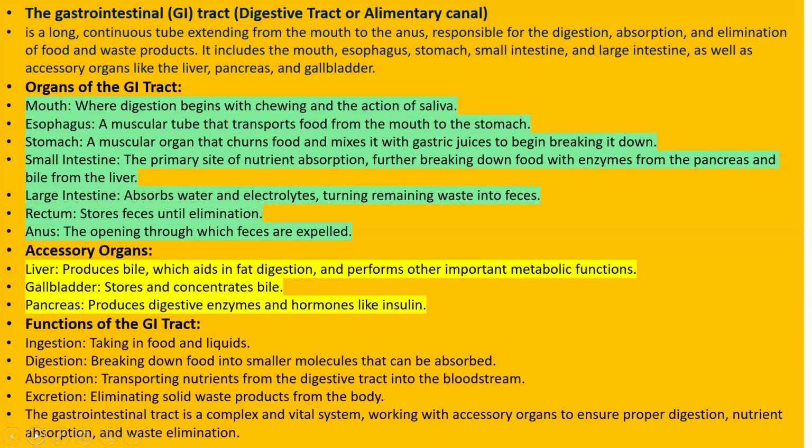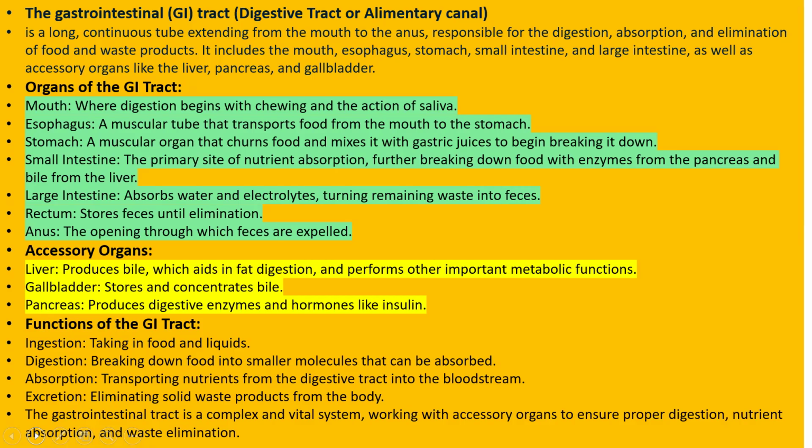The large intestine absorbs water and electrolytes, turning the remaining waste into feces. So before we excrete feces, the large intestine absorbs useful water and electrolytes. The rectum stores feces until elimination. The anus is the opening through which feces are expelled.